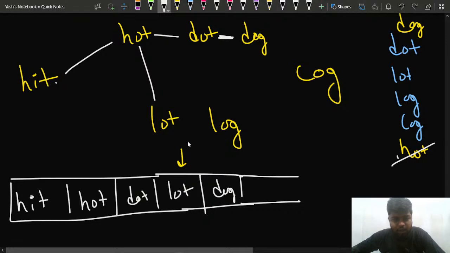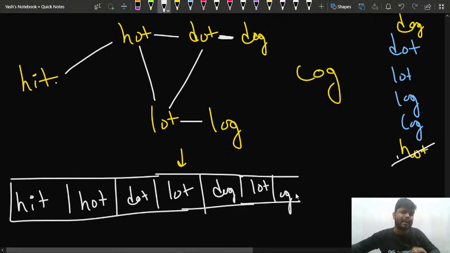Now I'll be at lot. For dot also I could have done this, right? For lot also, I could have taken lot also. Now the thing is, which are the words that I've used? I have used a lot of words, right? But let me see. I can convert it to this, so I need to add log in my queue as well. Things like these I will be adding.